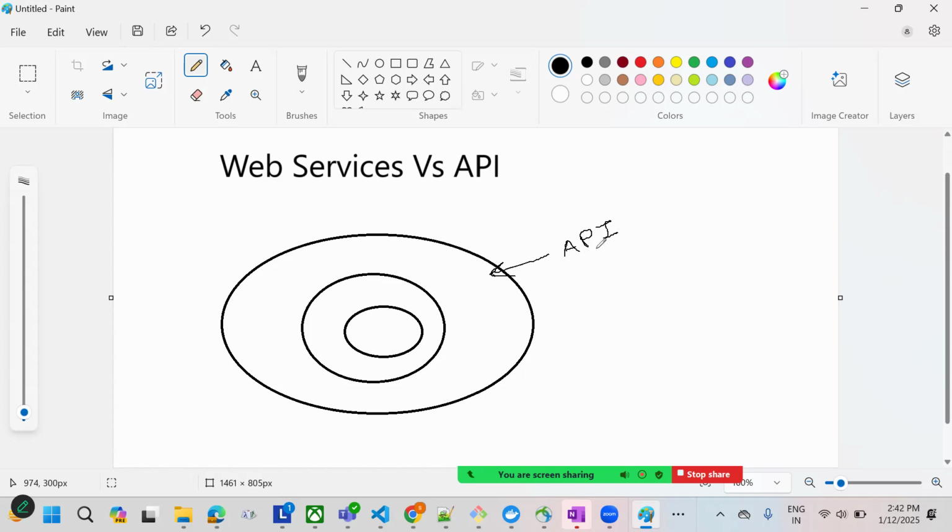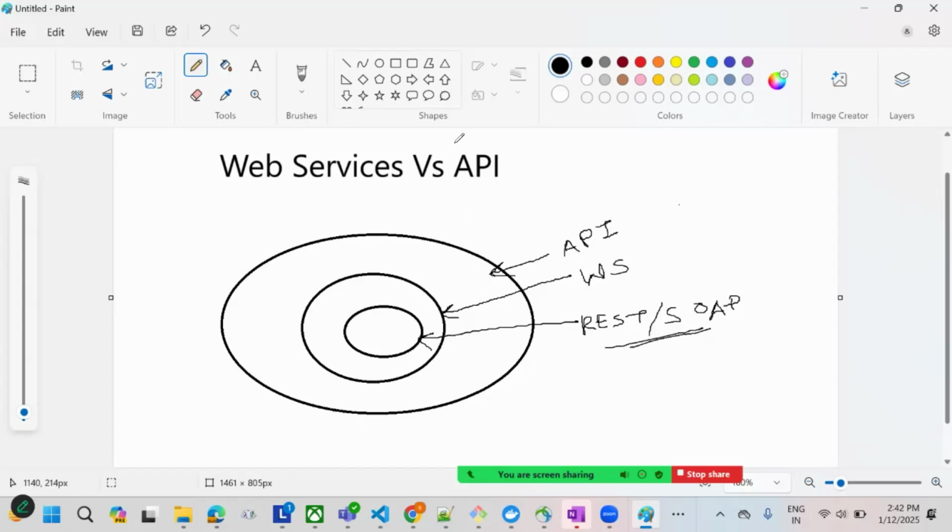API means application program interface. Second is the web service. Under the web service, there are some protocols like REST and SOAP. These are also known as architecture styles. REST and SOAP are also known as architecture styles.